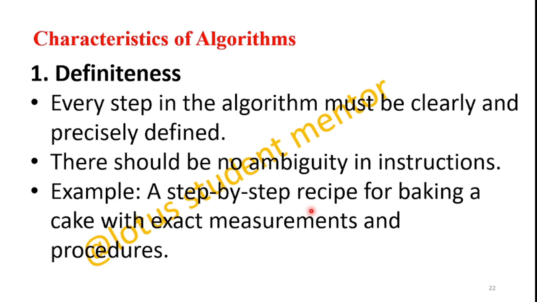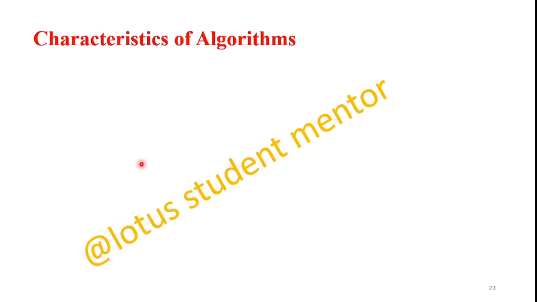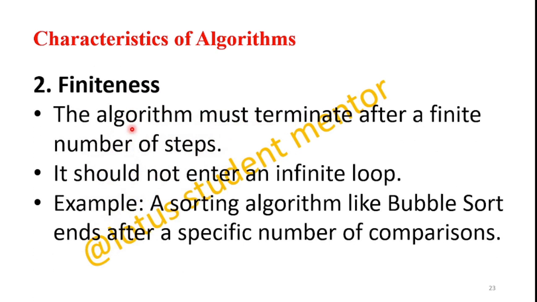If you don't follow the exact measurements, what will happen? The cake will be spoiled. It will not come out properly. The meaning is that when we are writing an algorithm, we should be very specific and precise. Those are the two keywords one has to follow under definiteness. Coming to the second one, finiteness.